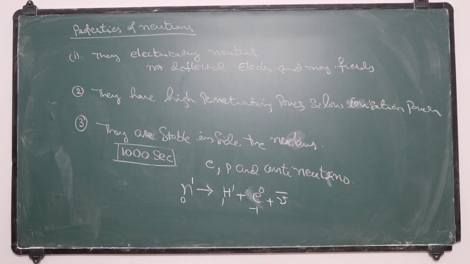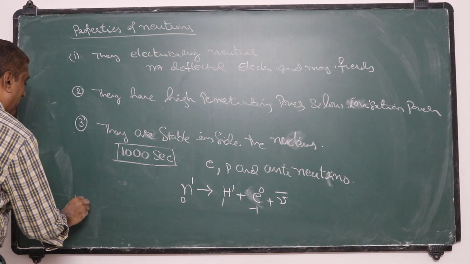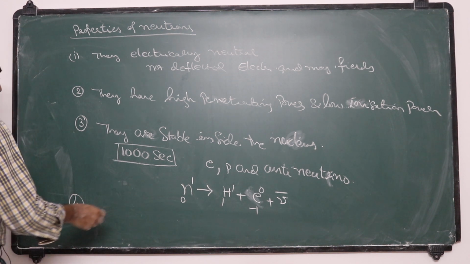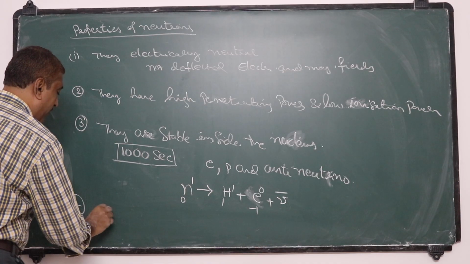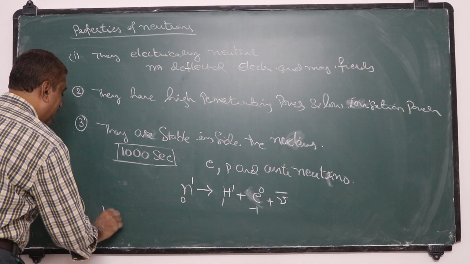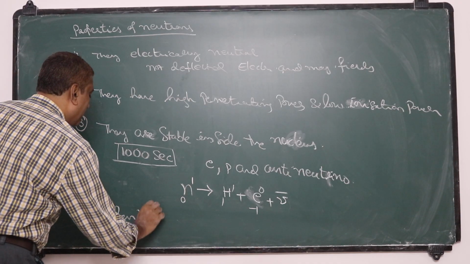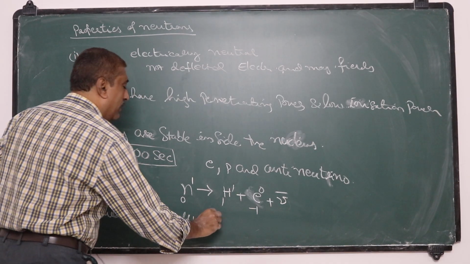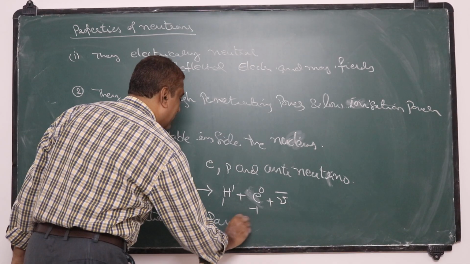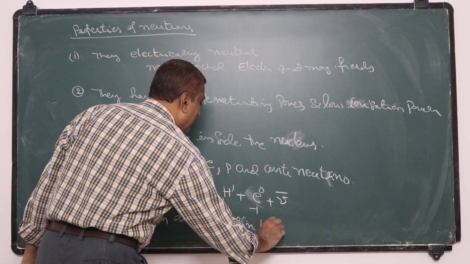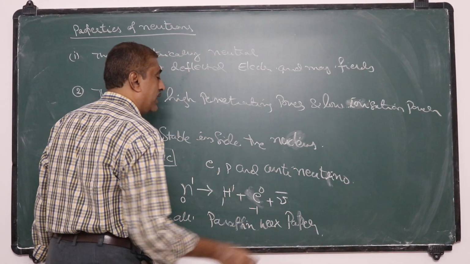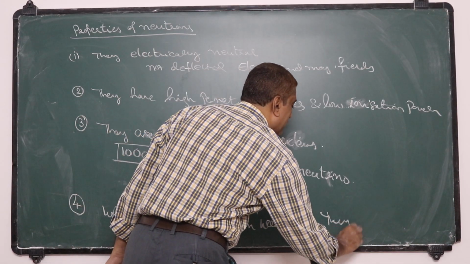And the fourth one is, when these neutrons are allowed to pass through paraffin, wax, paper, etc., their velocity is reduced.